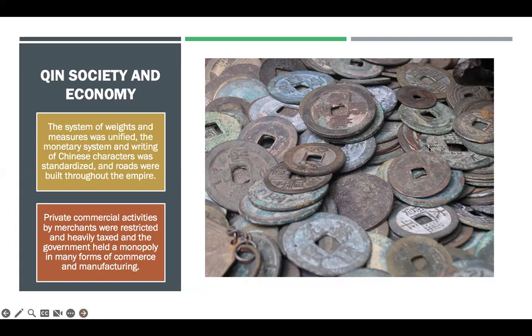Their money looked like this. It's kind of cool. They put it on a string, which is why it has these little squares in the middle. It was sort of a laissez-faire society in a way, but private commercial activities by merchants were restricted. They were heavily taxed, and the government had a monopoly on some industries.